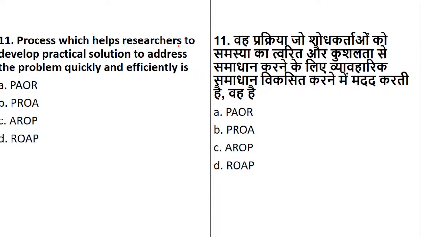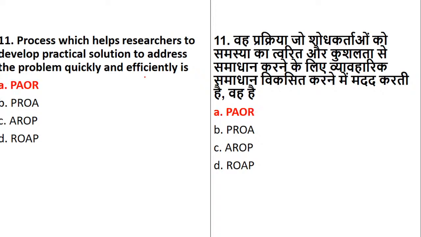Yes, so I hope everyone realizes what this question is. If you read the question correctly, a process which helps the researcher to develop practical solutions to address the problem is called action-based research.